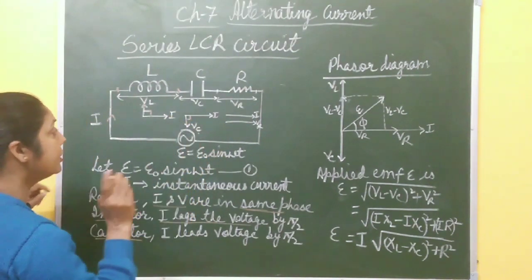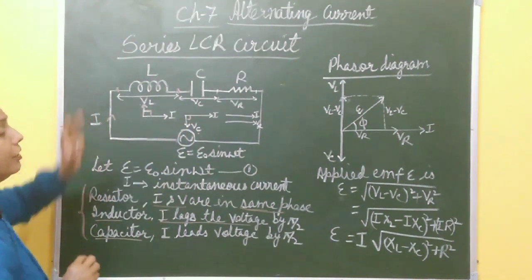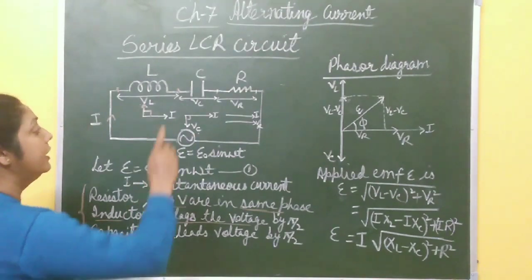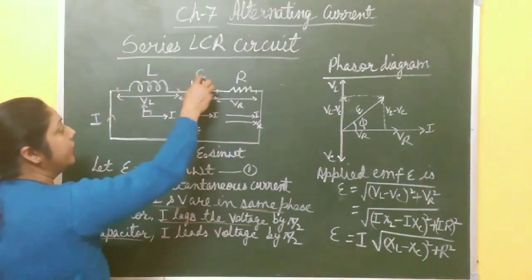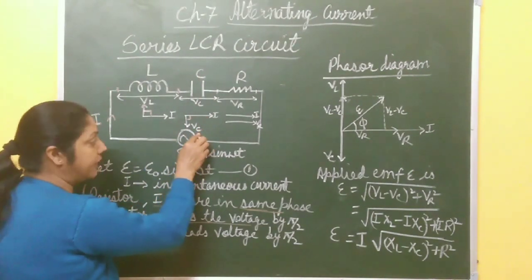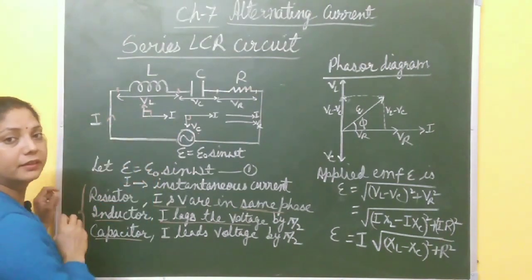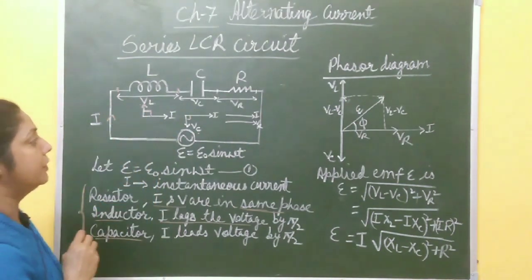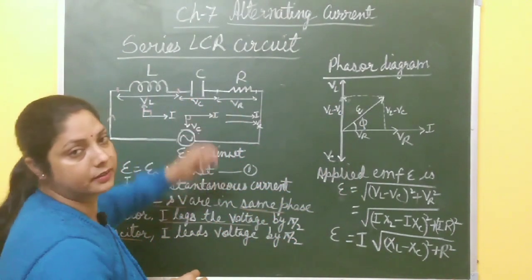You must remember these things, they are very important to draw the phasor diagram of series LCR circuit. In case of R, both I and V are in the same direction. In case of C, I leads voltage by 90 degree, and in case of L, I lags voltage by 90 degree.